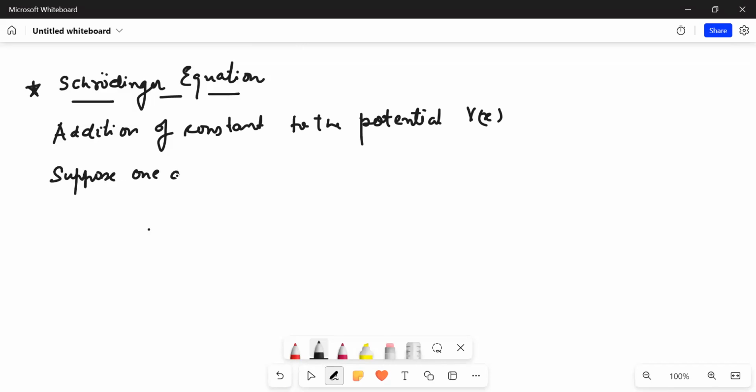Suppose one adds a constant V naught to the energy, or simply the potential.